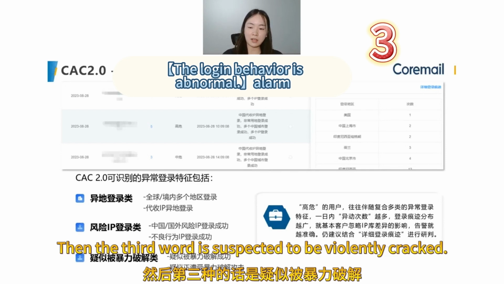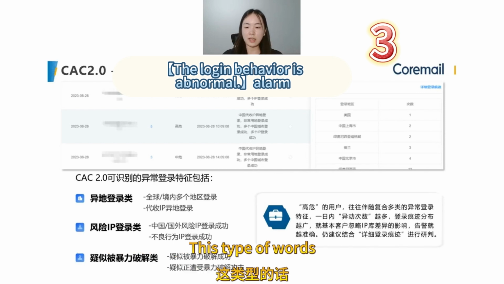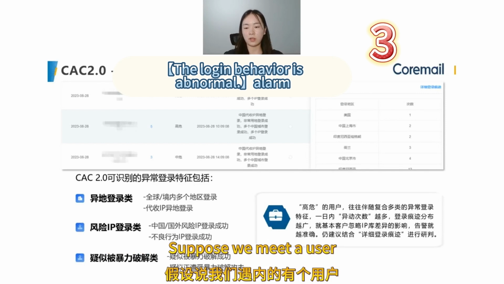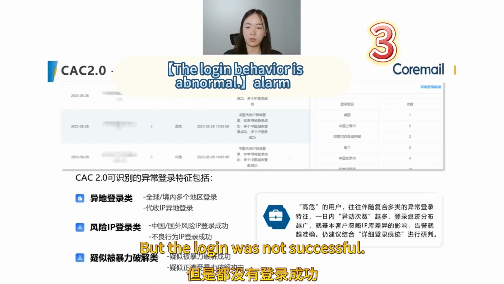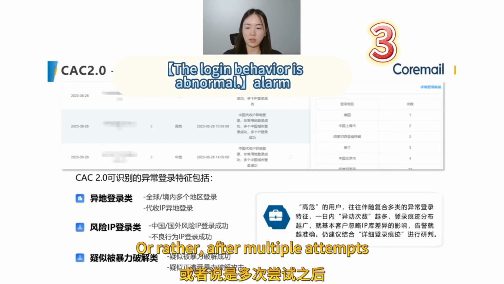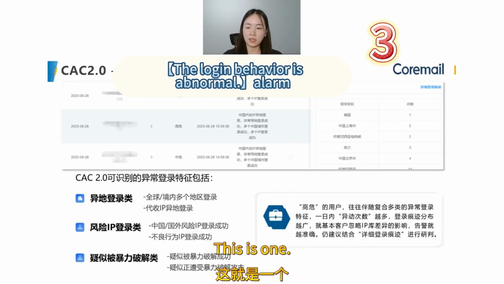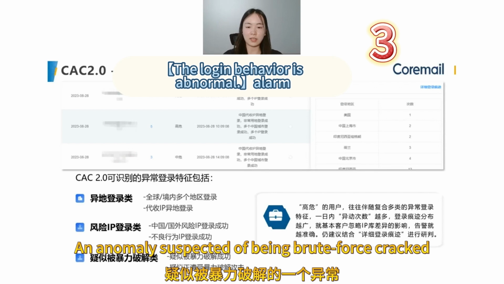Then the third is suspected brute force cracking. Suppose we meet a user who was tried by multiple IPs to log in today, but the login was not successful, or after multiple attempts, the login was finally successful. This is an exception that is suspected of being brute-force cracked.